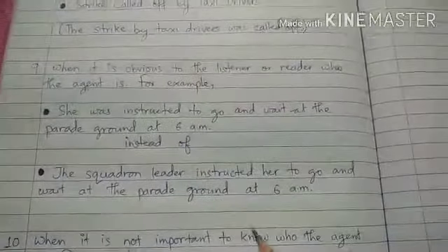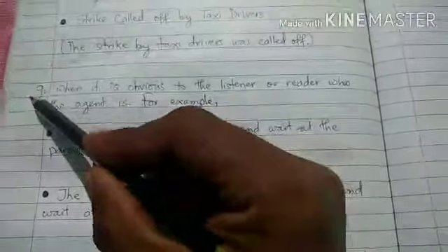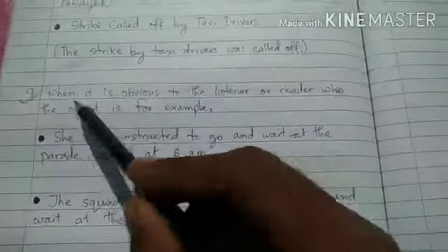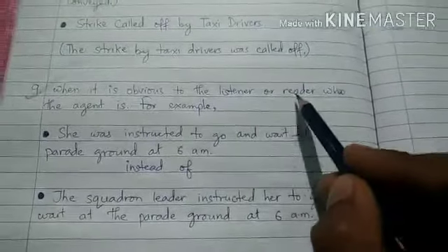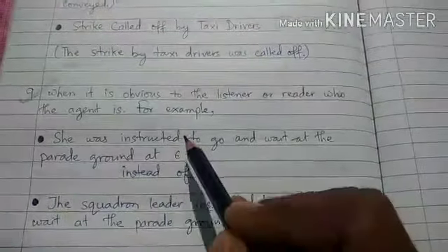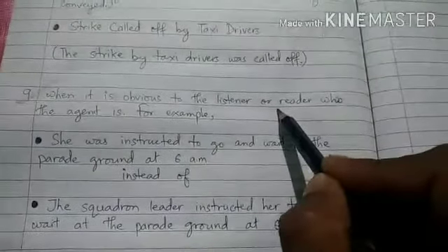Now let us see another point, the 9th point, when to use passive voice, which is when it is obvious to the listener or reader who the agent is. For example, when we focus on the listener or the reader.